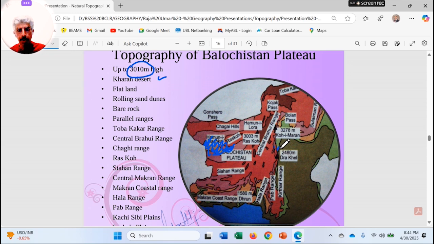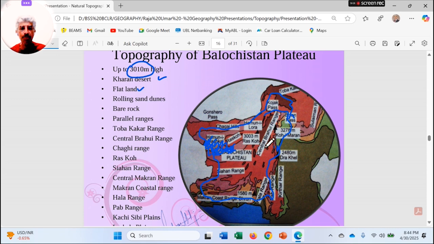This whole area is the Balochistan Plateau. As I told you the other day, almost the whole of Balochistan is a plateau, rugged and carrying badland topography. So the Haran Desert is part of the Balochistan Plateau.